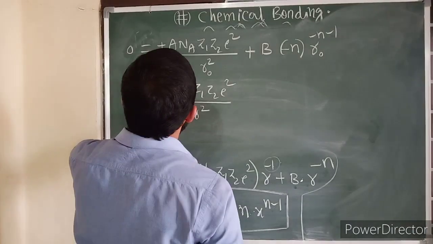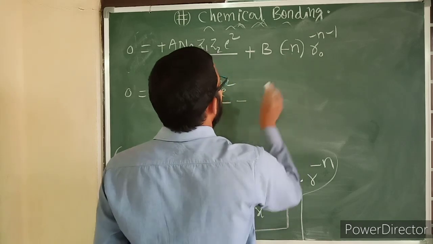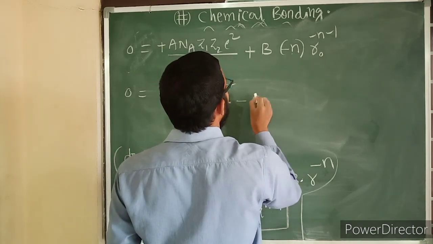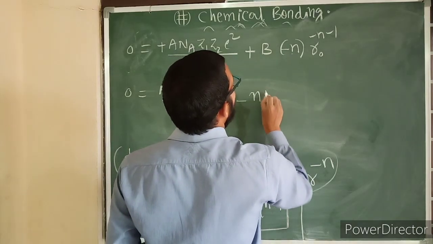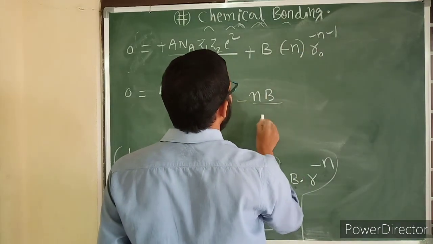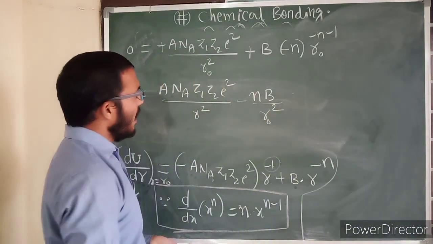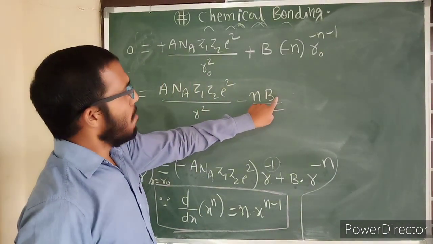So therefore A n A Z1 Z2 e square by r square minus nb by r naught square. Okay, now this we got here. Now we need to calculate the b, the empirical constant.